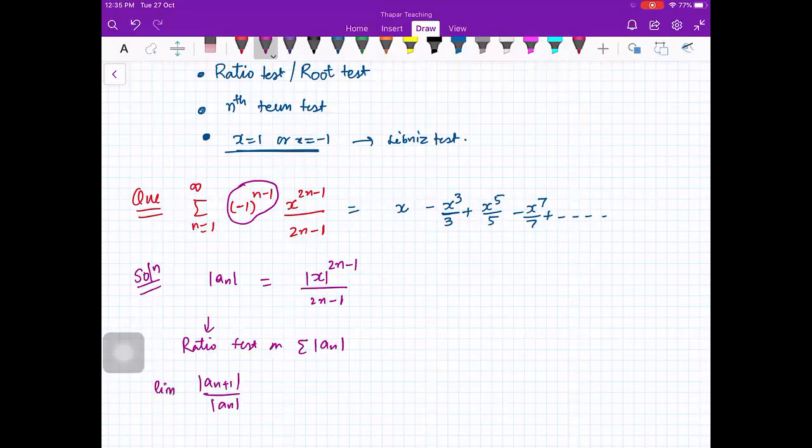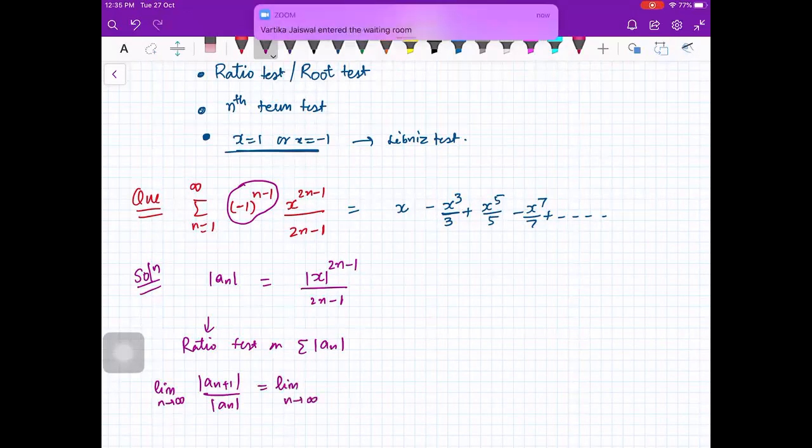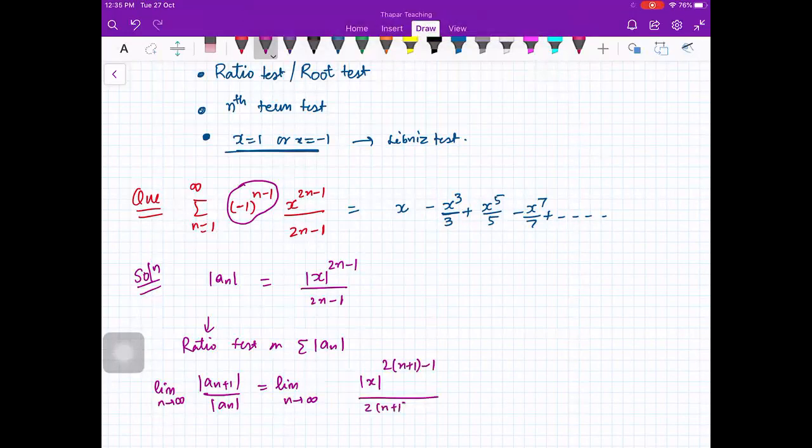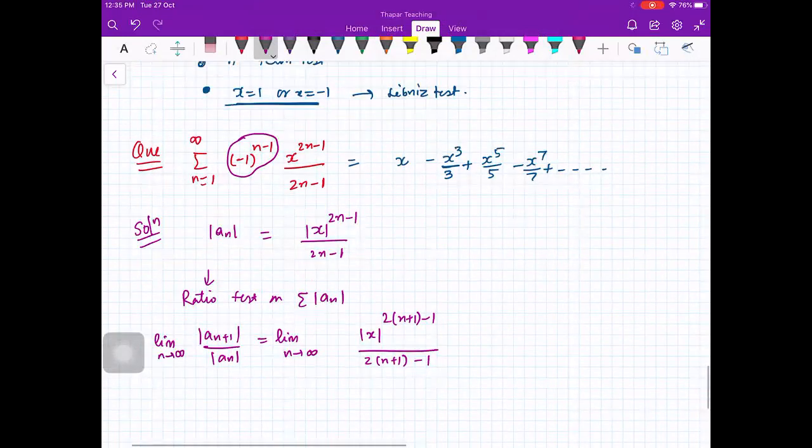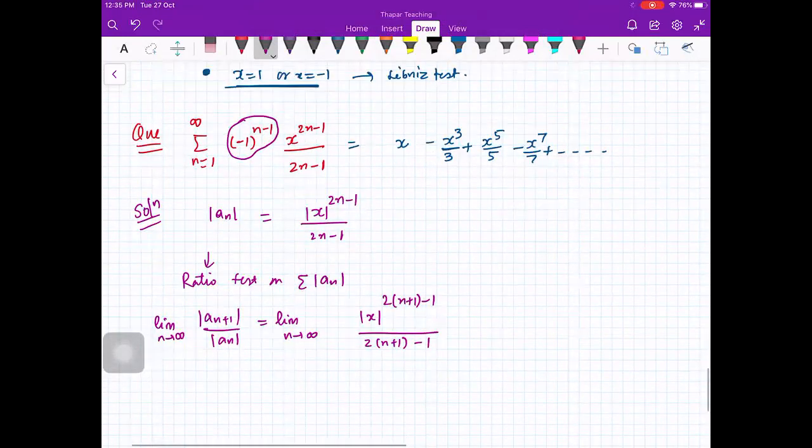You want to find out the limit of this thing. So this is the limit n going to infinity of mod x raised to power 2n plus 1 minus 1 upon 2n plus 1 minus 1, divided by mod x raised to power 2n minus 1 upon 2n minus 1.